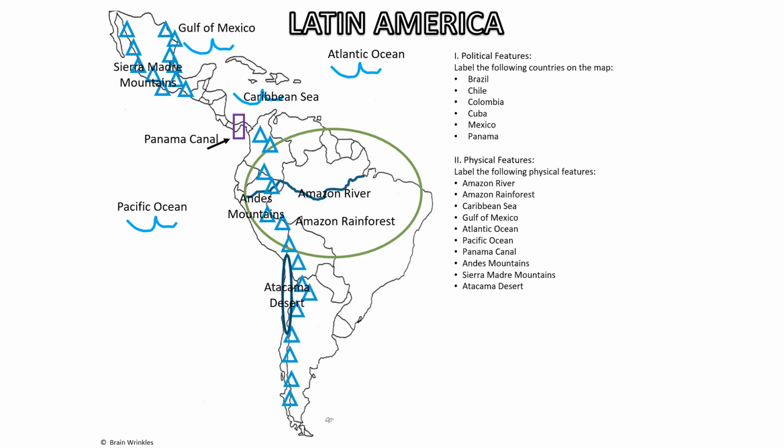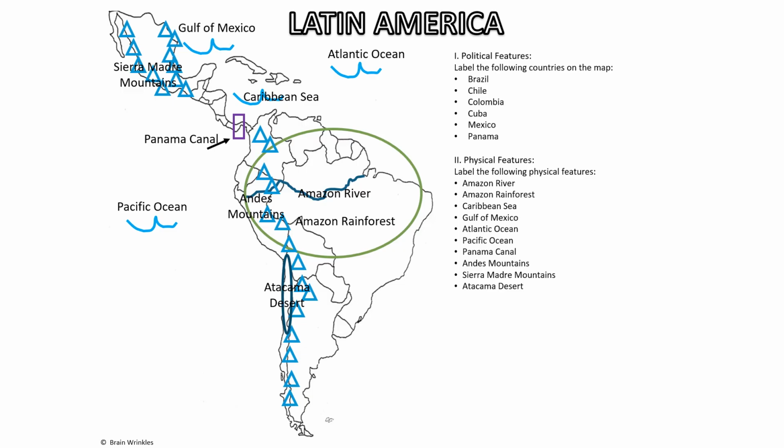Now, the Amazon rainforest, it is very important for us, right? It is the lung of the earth. It has so many trees and so much oxygen. We need that. But there is a problem in the Amazon rainforest, doesn't it? It has environmental issues such as deforestation, which we're going to talk about later. The Amazon River flows through so many different countries in South America. It is very important, the second longest river in the world.